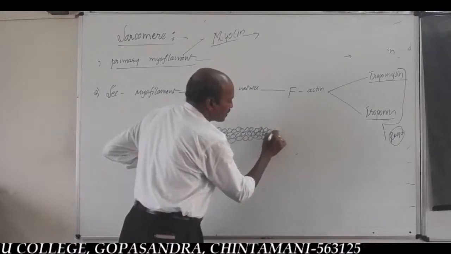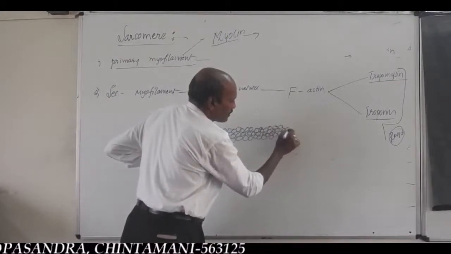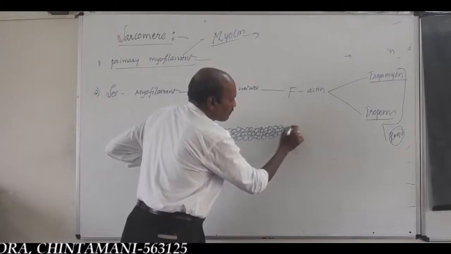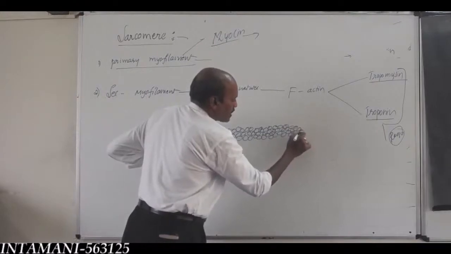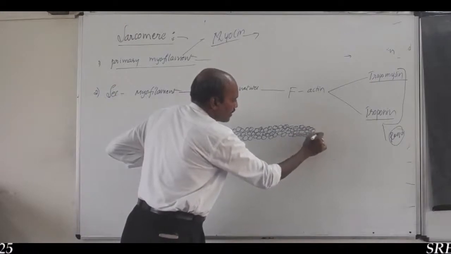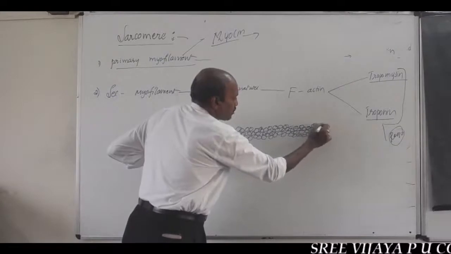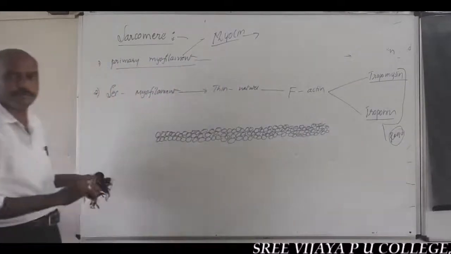See, this is the F-actin filament. Now, what I am drawing in the diagram is the F-actin or filamentous protein.